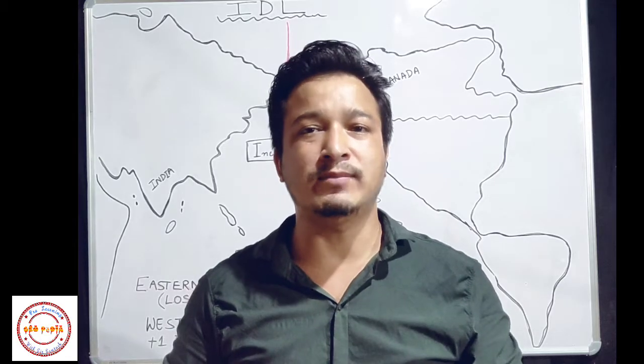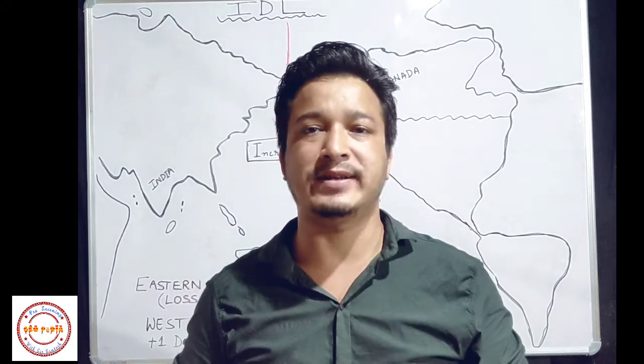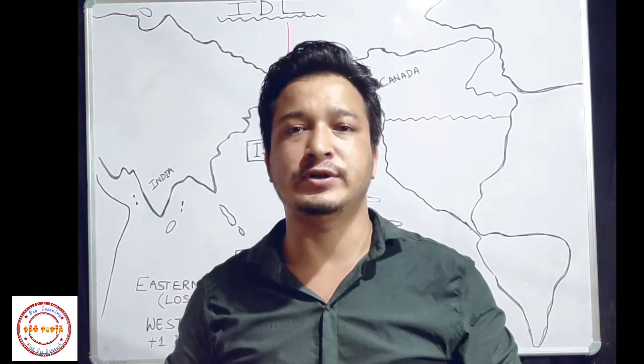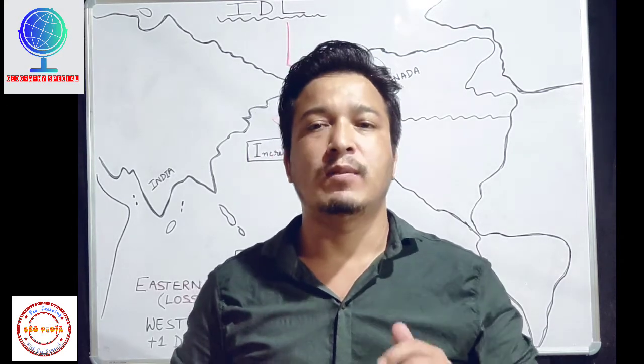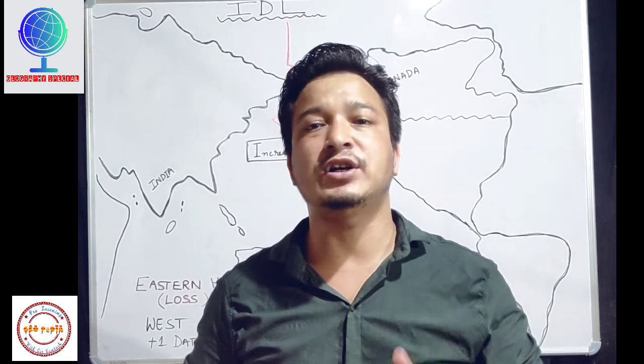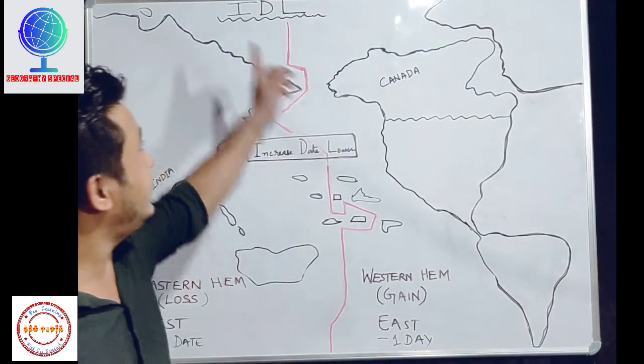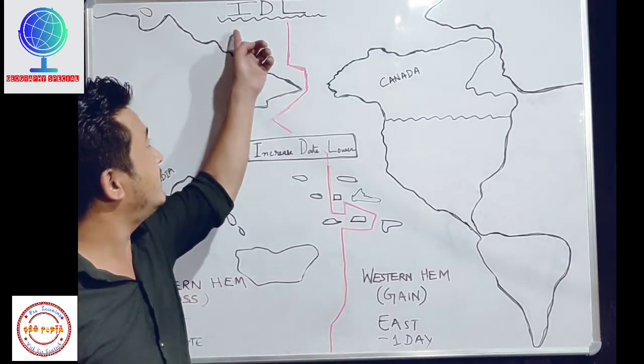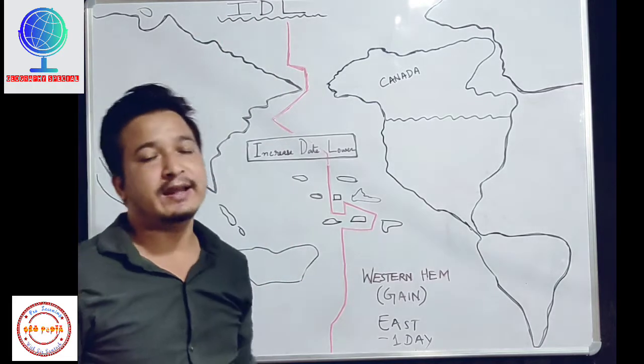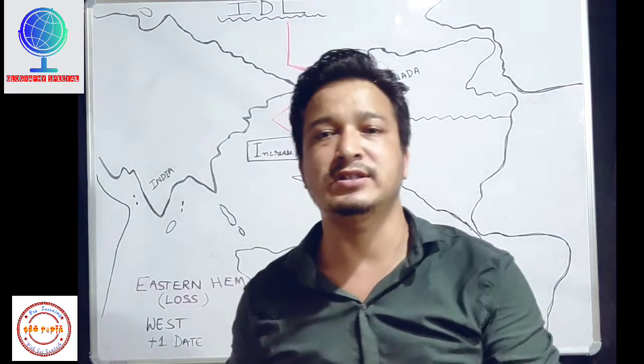So hello students, welcome to the 8th part of the second chapter, that is latitudes and longitudes. Today we are discussing point number 9, that is international date line. IDL I have written here. So, international date line. Now students, what is international date line?